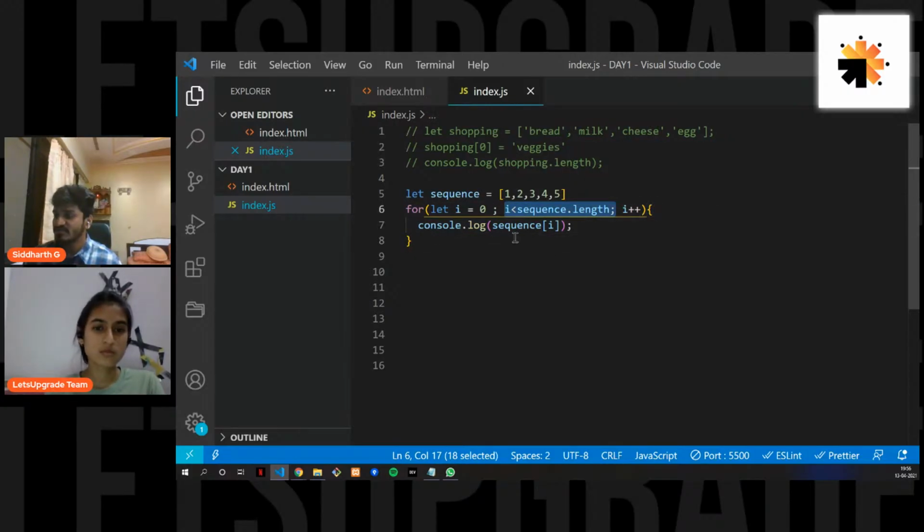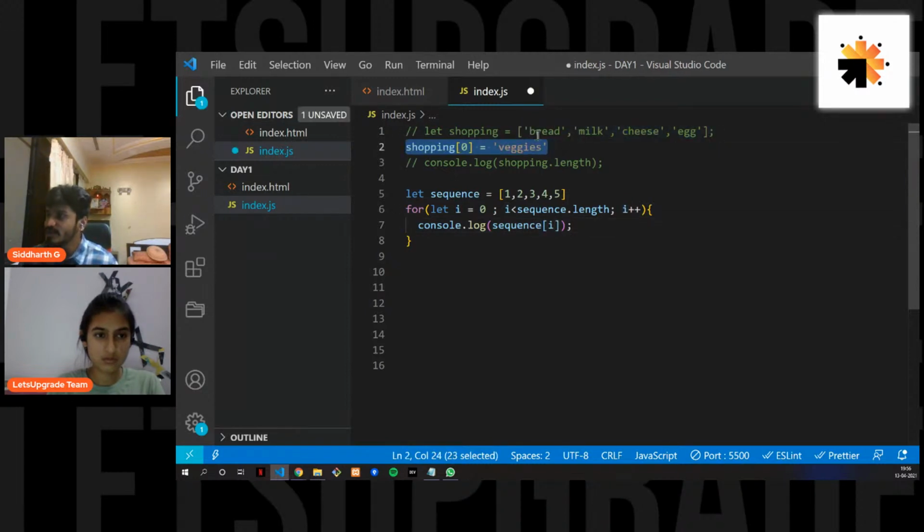So when this is satisfied, it goes into this and prints it, right? So sequence of 0, because i is initialized as 0. Can you see this example here? You know that the first value of an array you can get with 0 inside the bracket, right? Similarly, I have just implemented this sequence of 0. So now you get the first value of the array, and when it console logs it, it increments the value to 1. So first it was 0, now it is 1.